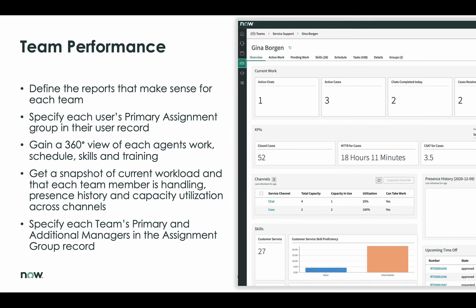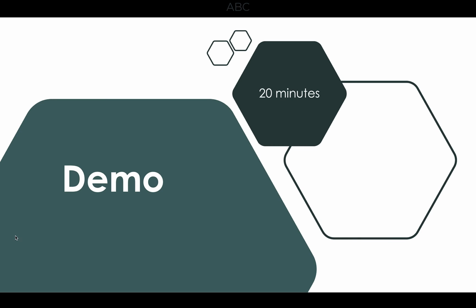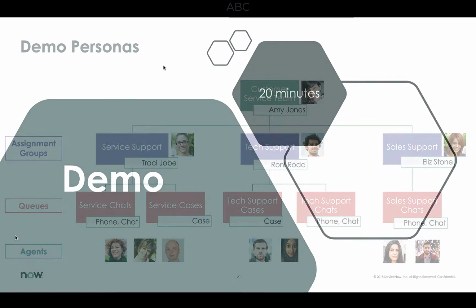Upon investigating an individual agent's performance, managers may provide coaching and skills. When an agent completes a given piece of work, an assessment can be evaluated. Based on the assessment, different skills can be identified that the agent needs to improve on. Once these skills have been up-leveled, let's hop right into the demo.